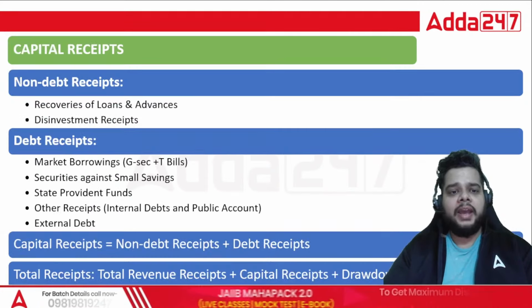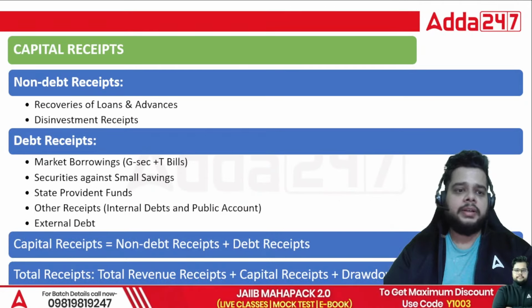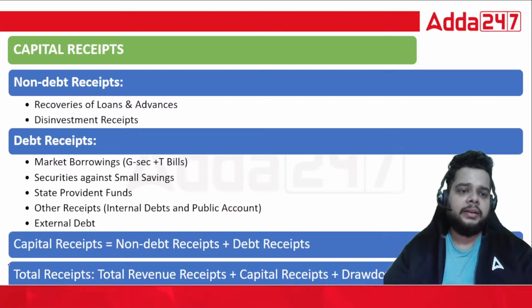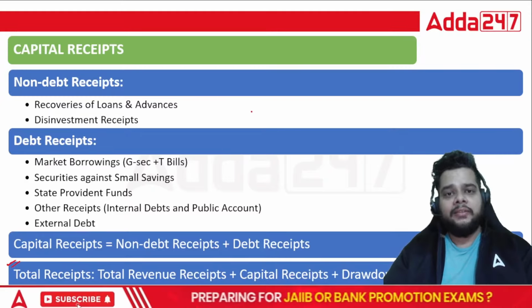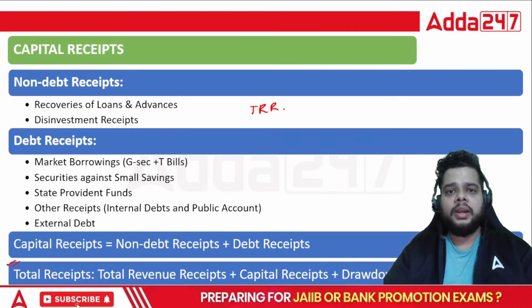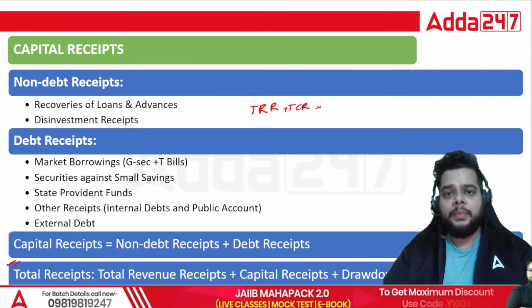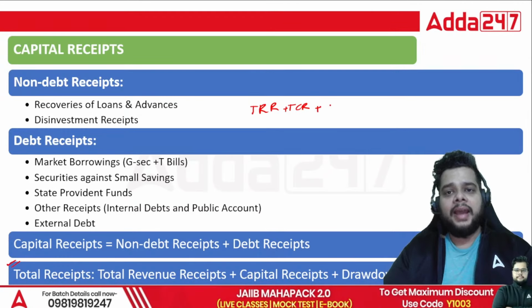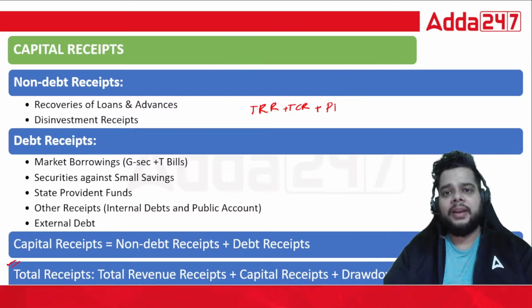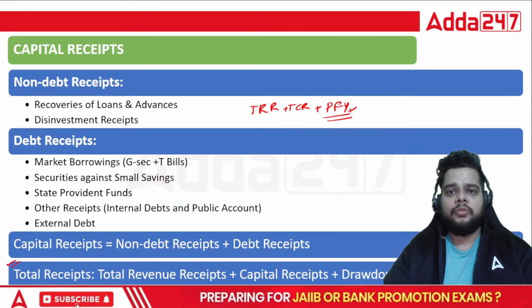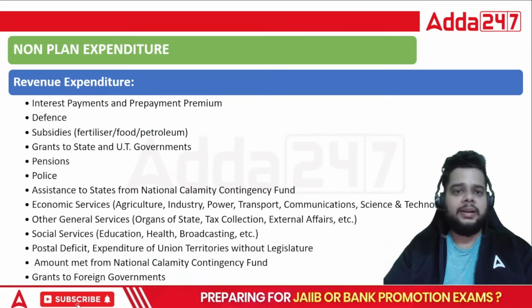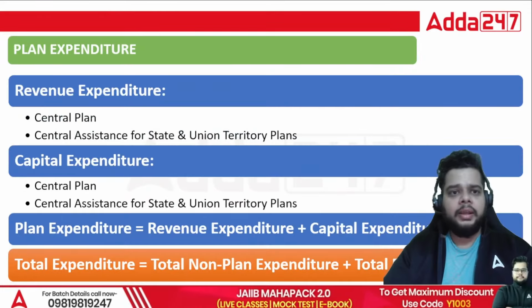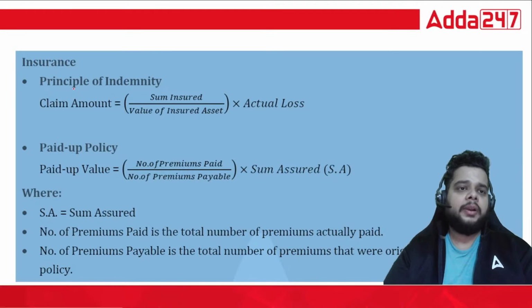After that, we have one more formula which is important. That is your total receipt. So total receipt is what? Total revenue receipt plus total capital receipt plus the drawdown of cash balance from the previous financial year, that we have to include in the total receipt.